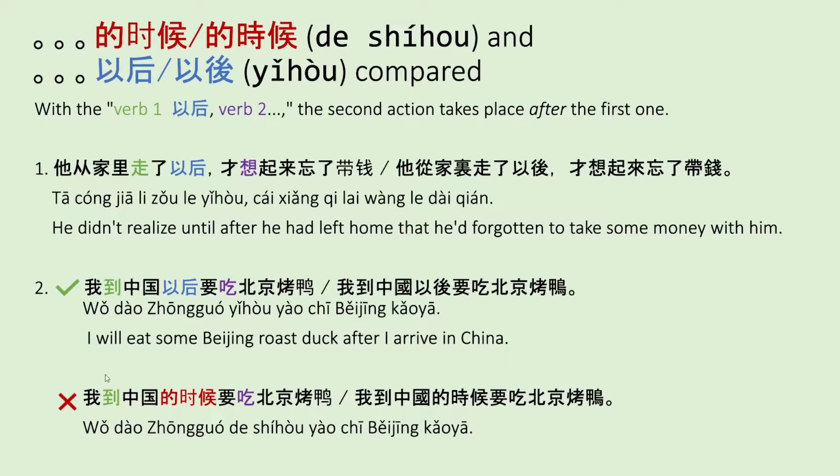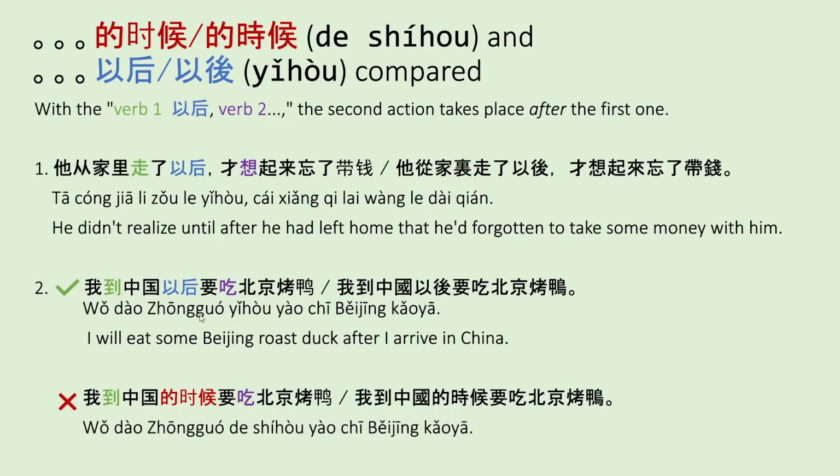And the meaning changes from I will eat some Beijing roast duck after I arrive in China to something like when I arrive in China, I am also eating Beijing roast duck. And that doesn't really make sense grammatically or logically, unless you're actually eating Beijing roast duck while you land in China on the plane.